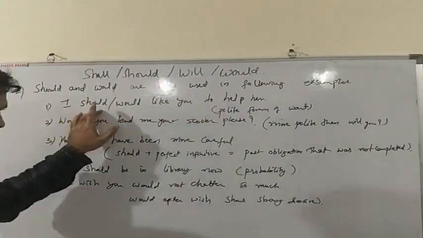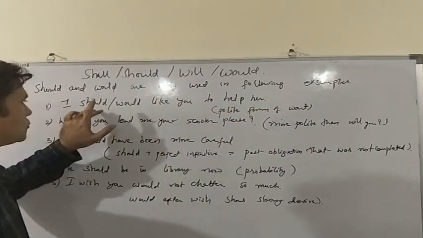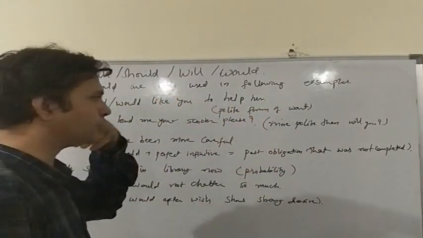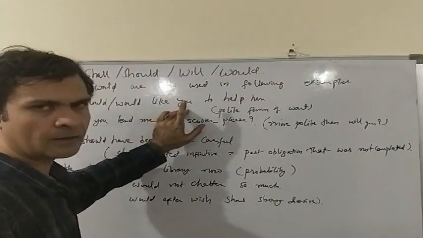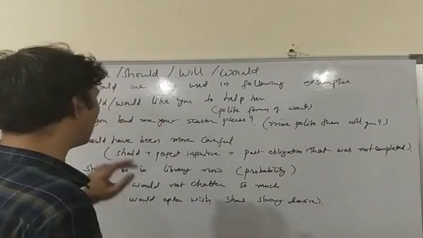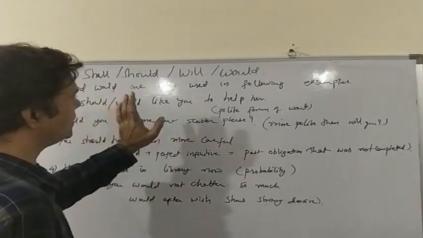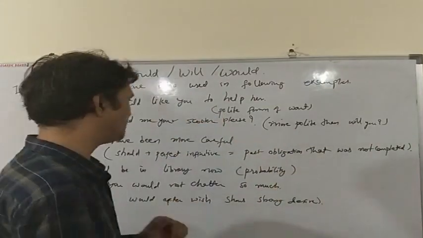Let us see. I should or would like you to help her. In this sentence we are using should or would to suggest a polite form of want. I want you to help her. Instead of saying straightforward, I want you to help her, I am saying I should or would like you to help her. I am saying it in a polite form.